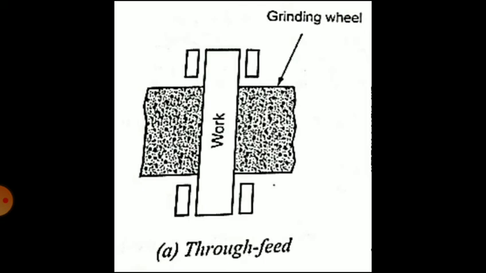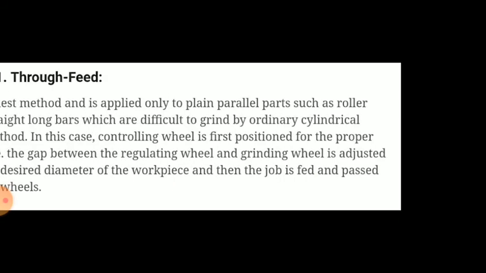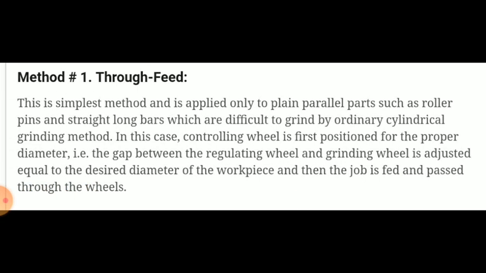So when there is plain work, when there are no steps or shoulders, then this type of method, that is through feed, you can use for grinding such surfaces. So it is useful for grinding long shafts and bars. The layer of metal removed by the grinding wheel in one pass reduces the diameter of the workpiece by 0.02 to 0.3 mm. So this is the method that is given for the through feed.